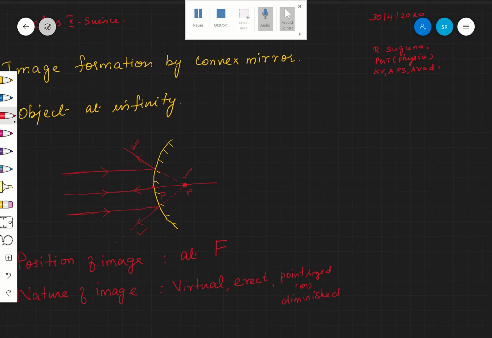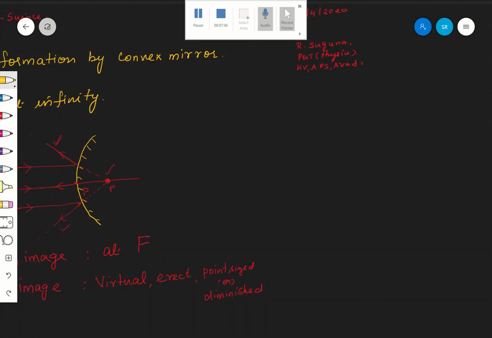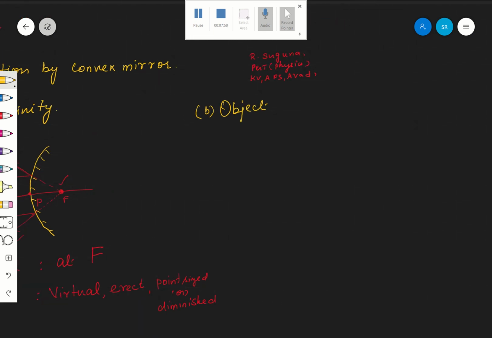Next one. What is the next position? The next position is, see, object, only two positions I told you. First one is object at infinity.